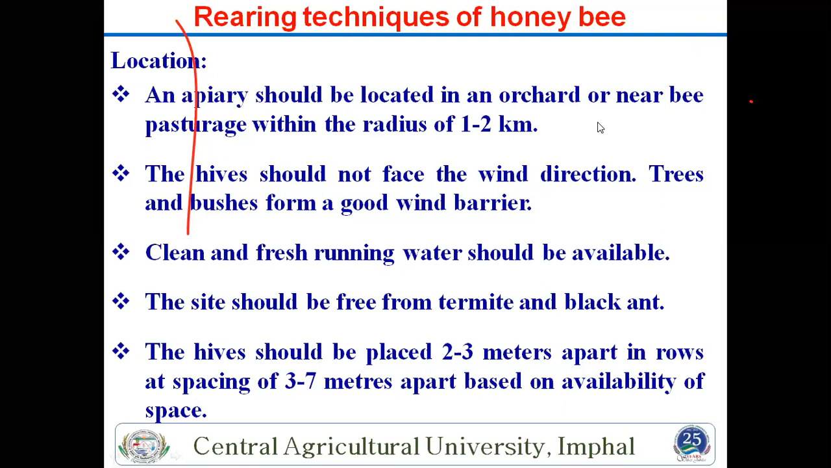Okay. Then around your apiary area, 1 to 2 kilometers, if your orchard and any crop is there, that is a good place for rearing honeybees. Then the hive should not face the wind direction. This is also important. If your box front is in the direction of the wind, then it is also problematic.